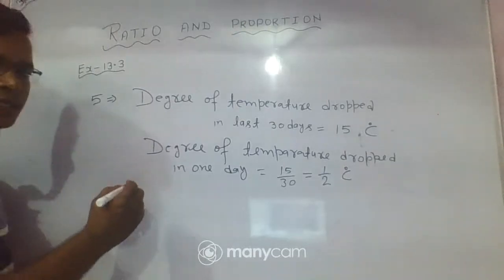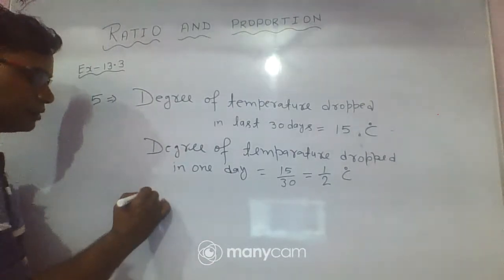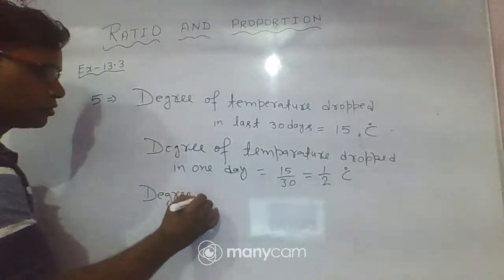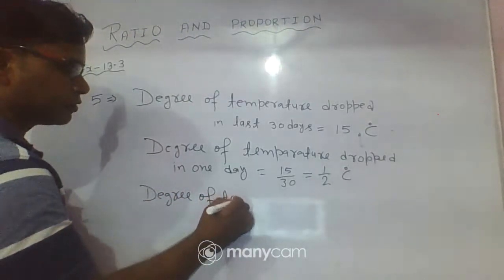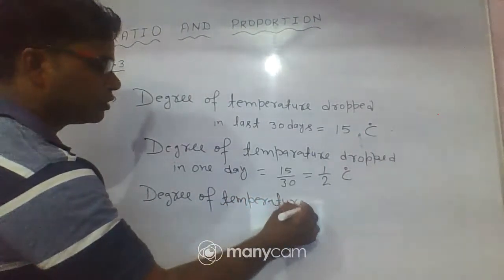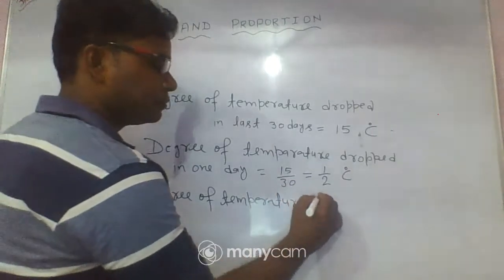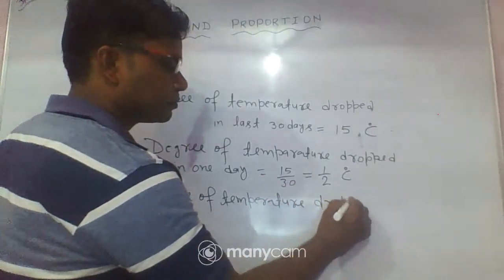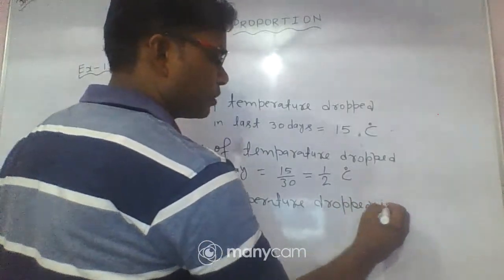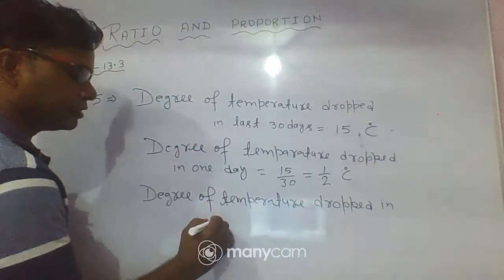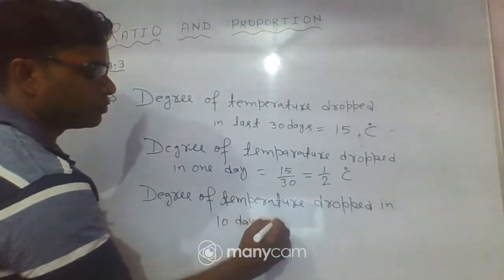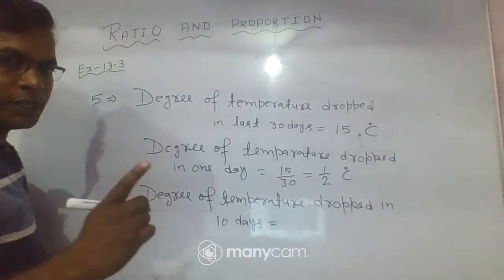So we need to find the temperature drop in 10 days. So you write here the degree of temperature dropped in 10 days.